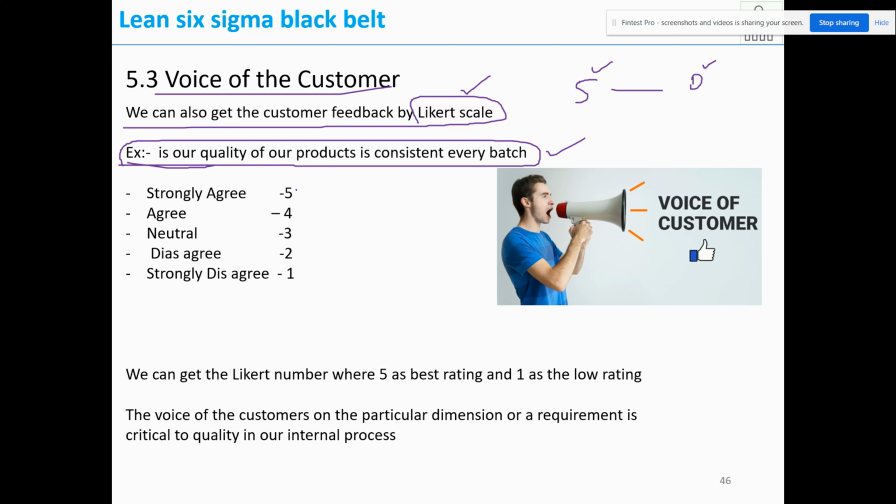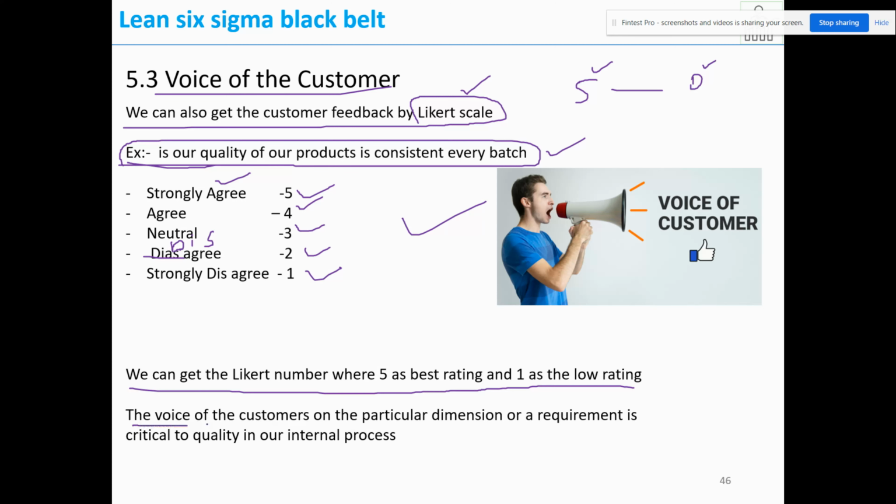So we are giving ranking. If it is 5, we say strongly agree. If it is 4, agree. If it is 3, neutral. 2, disagree. And 1, strongly disagree. Sorry, 2 is disagree. Now we can get the Likert number, where 5 is the best rating and 1 is the lowest rating. By using the Likert scale also, we can get feedback from the customer.